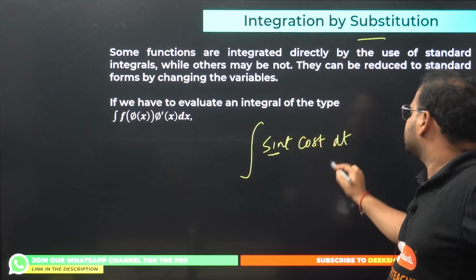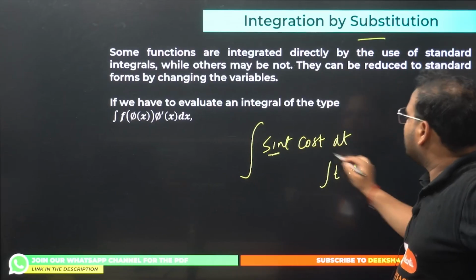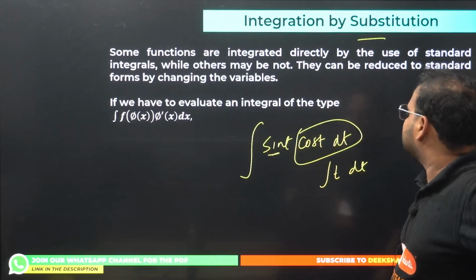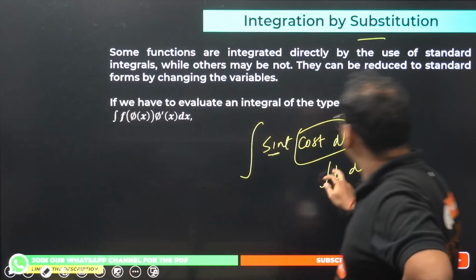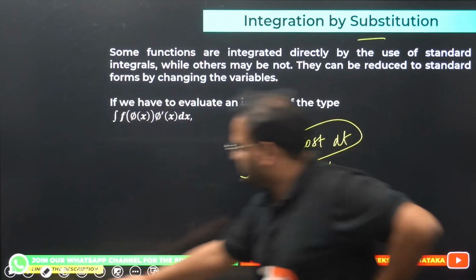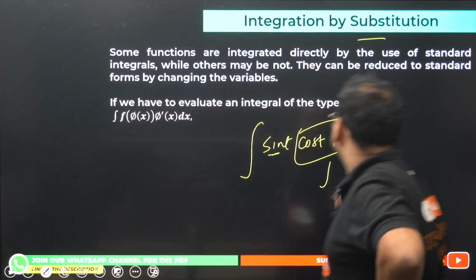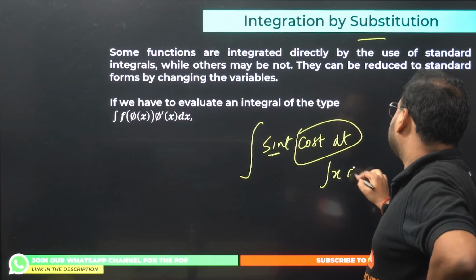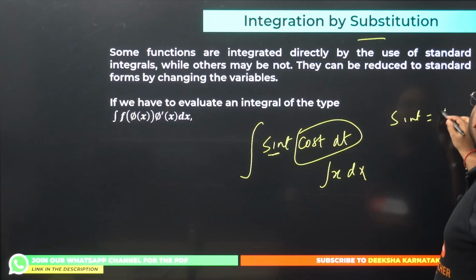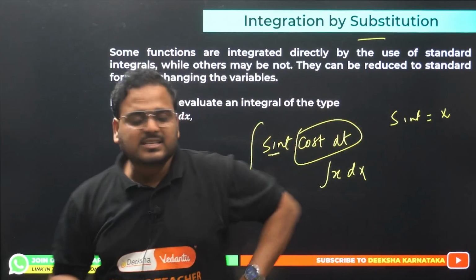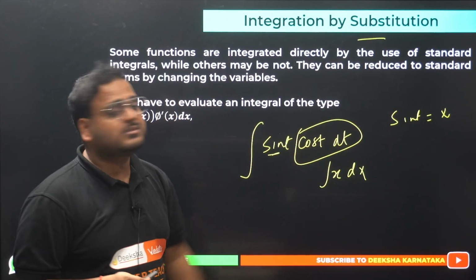we substitute that function as our new variable. I have made a mistake, let me change that. It's going to be x dx, not cos x. I'm taking this sin t as a variable x, so cos t dt becomes your dx.